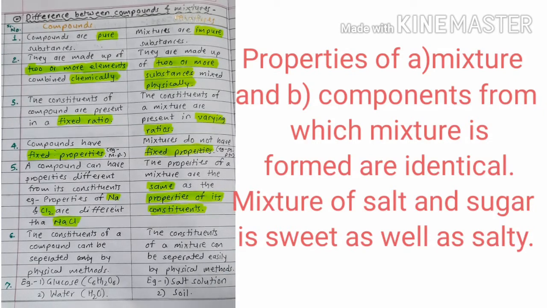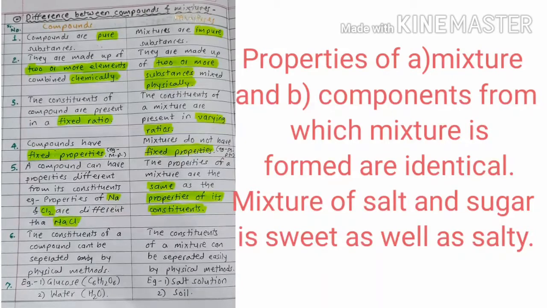Sugar alone is sweet and the mixture of salt and sugar is also sweet, so the sweetness of sugar is retained. In the same way, salt alone is salty, and the mixture of salt and sugar is also salty because the property of salt is retained. So we can conclude that the properties of the constituents remain as they are even if the constituent becomes part of a mixture.